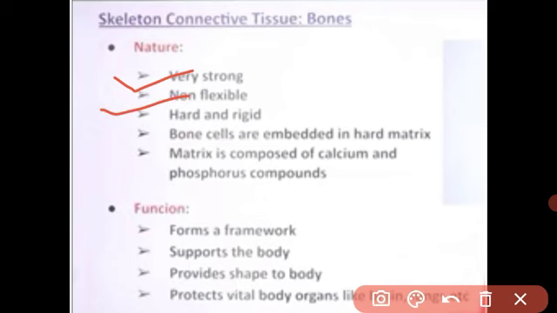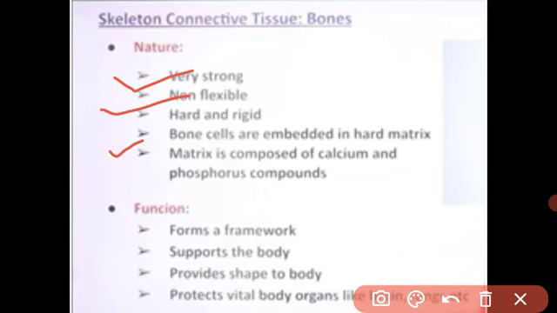जैसे देखो, कार्टिलेज को आप बेंड कर सकते हैं because it is flexible, but we cannot bend our bone. जॉइंट्स में हम मूवमेंट कर सकते हैं, but we cannot bend in between in the long bone. Got it? Because it is very strong, non-flexible. The bone is very hard and rigid material. देखो हमारे पैरों के जो बोन्स होते हैं, it means we hold our whole weight. Got it? Because imagine, the bone is very strong.